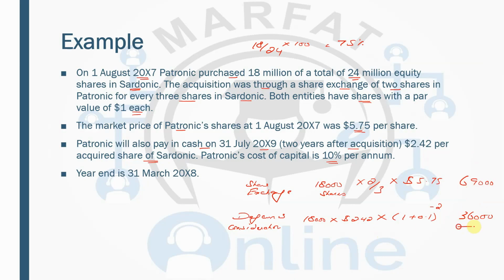So this is how the consideration is calculated, but this 36,000 is the present value. After 1 year you have to unwind it. So unwinding will be 36,000 at 10%, which is 3,600. So that will be recorded as the finance cost in the consolidated statement of profit or loss. So this is how you calculate the contingent or deferred consideration.